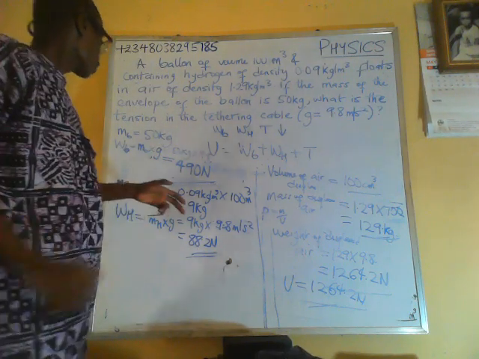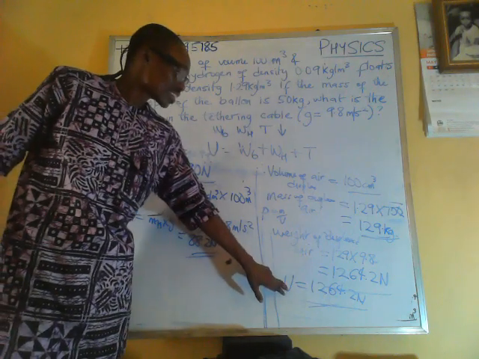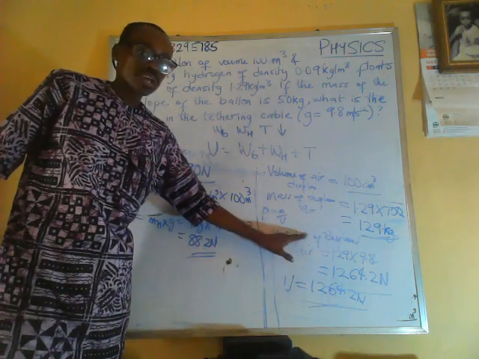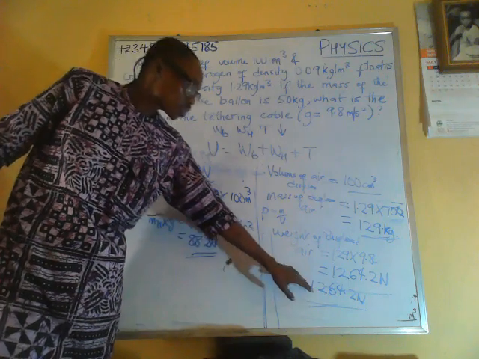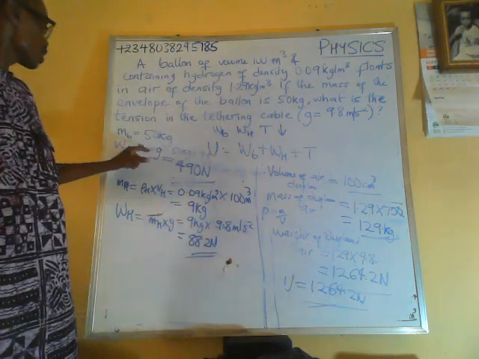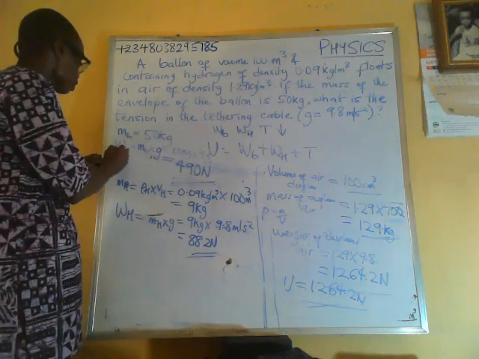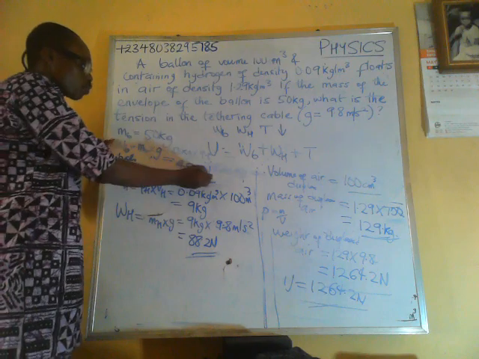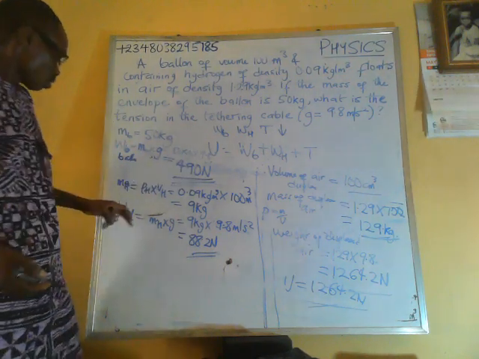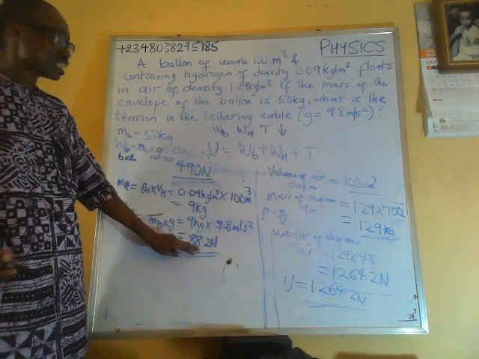So right now we have the up thrust, which is the weight of displaced air, as 1264.2 Newton. We have the weight of the balloon as 490 Newton. We have the weight of hydrogen as 88.2 Newton.